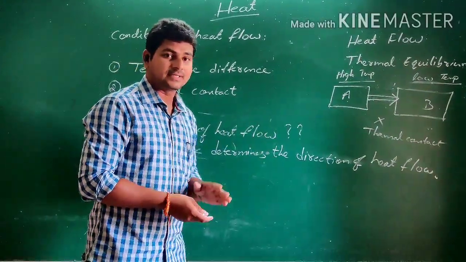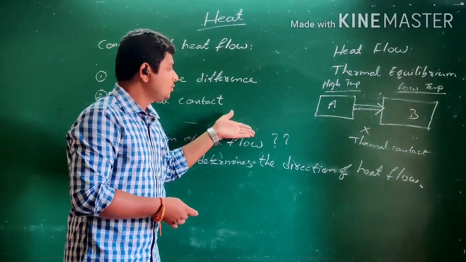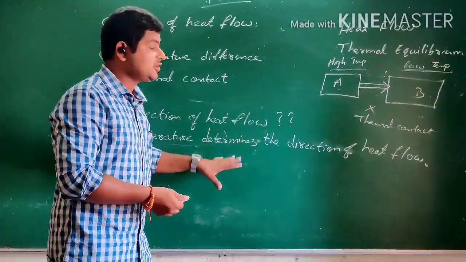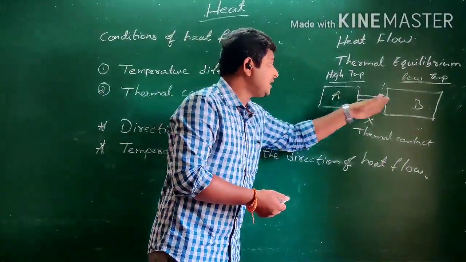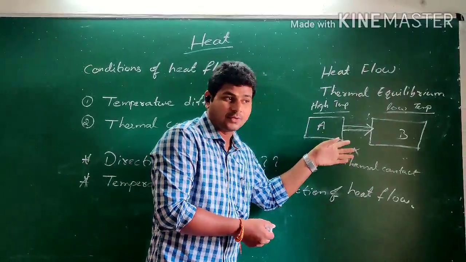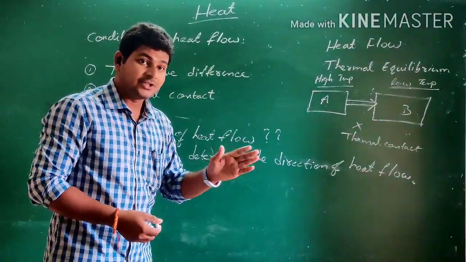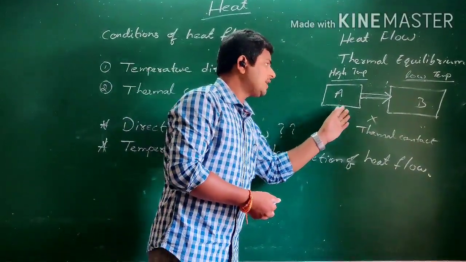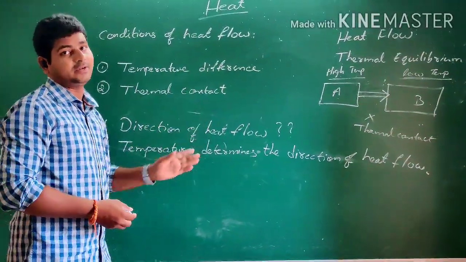So earlier we discussed the definitions of heat and temperature, and we are going into their differences further. Here you can differentiate heat and temperature in this way also: heat is the energy that flows from high temperature body to low temperature body, and temperature, as we discussed earlier, is a physical quantity that determines the direction of the heat flow.